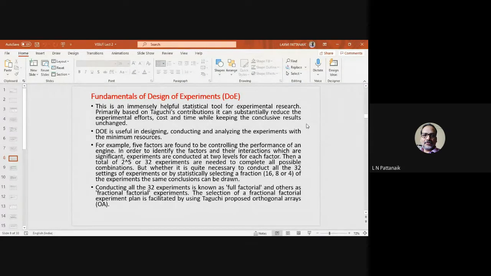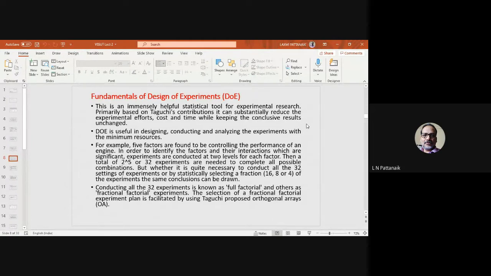Some of the paragraphs you can see here. This is an immensely helpful statistical tool. Based on Taguchi's contribution, it can substantially reduce the experimental efforts, cost, and time. So DOE is useful in designing, conducting, and analyzing the experiments with the minimum resources.